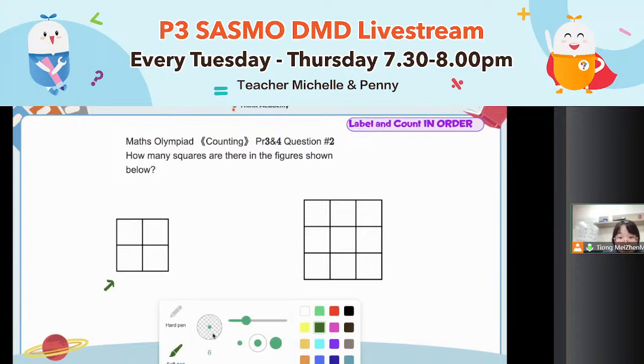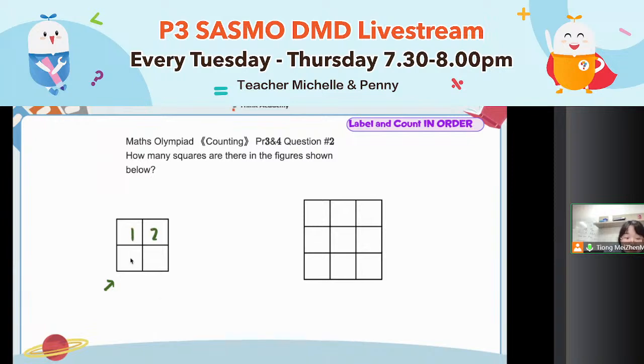Label and count in order. Math is all about orders, all right? 1, 2, 3, 4. It seems to have 4 small squares inside. So let me write down. Square made out of 1 small square. What are they? You have square number 1, number 2, number 3, number 4. After you label, you count it 1 by 1. Like this, you will not make any mistake. So here you have 4 small squares inside.